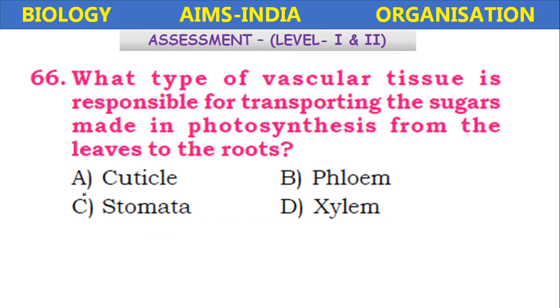Next, what type of vascular tissue is responsible for transporting the sugar made in photosynthesis from the leaves to the roots? Cuticle, phloem, stomata, xylem. In plants there are two major vascular tissues, xylem and phloem. It is the phloem which transports the sugars.